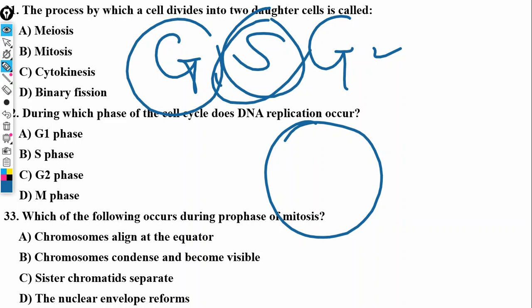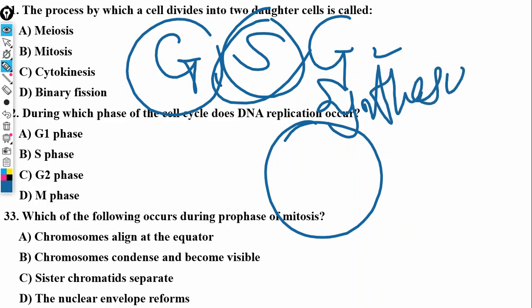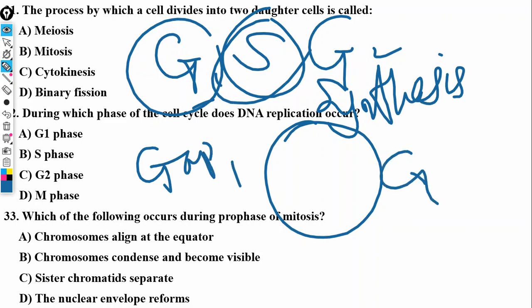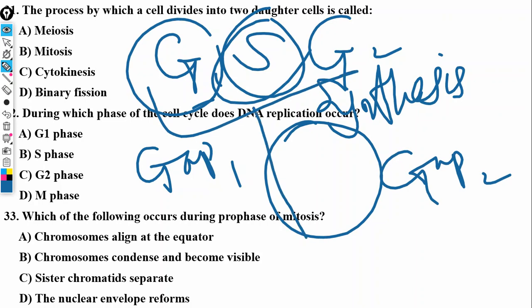Is that okay? So S stands for synthesis. G1 stands for gap 1 and G2 stands for gap 2. Those two phases, gap 1 and gap 2, are phases of rest, kind of. So these three make up what we call the interphase.